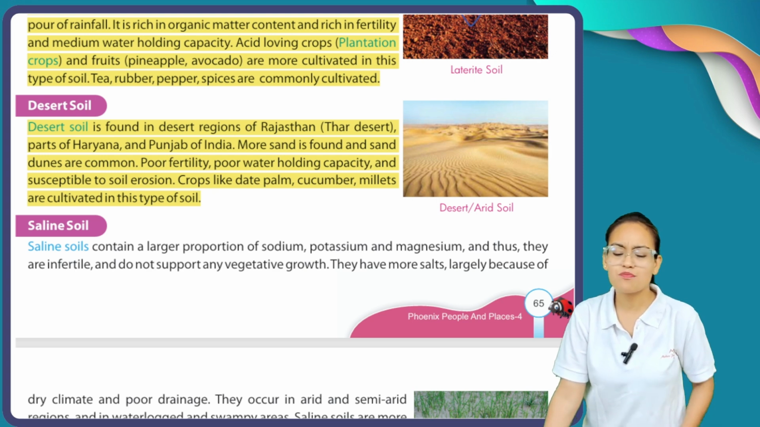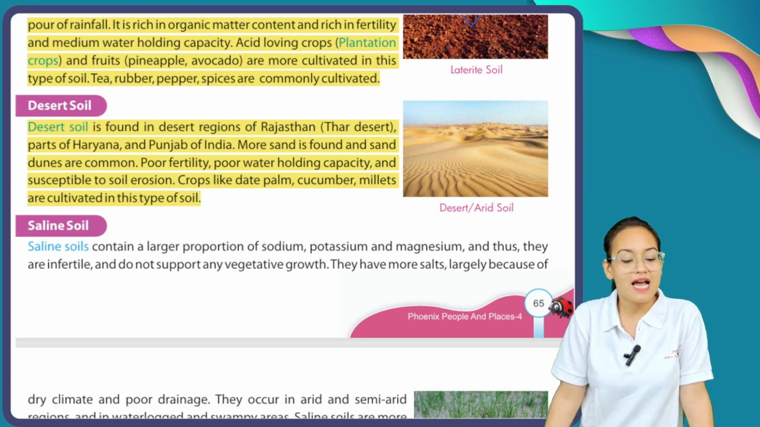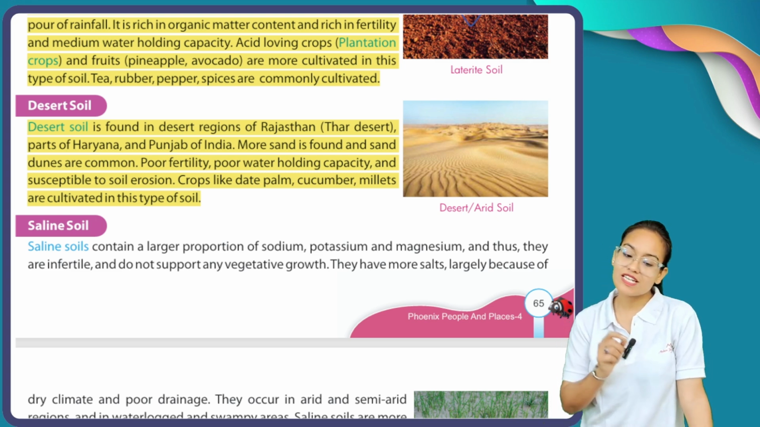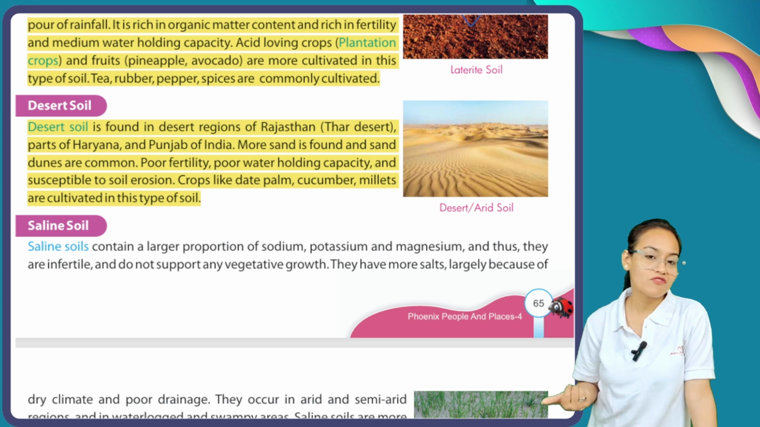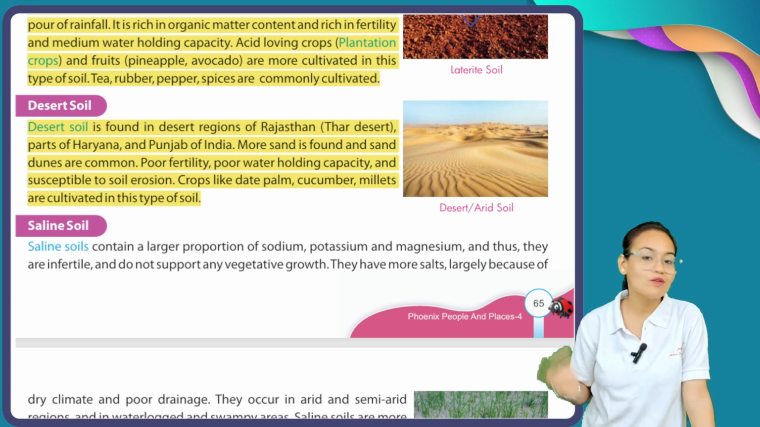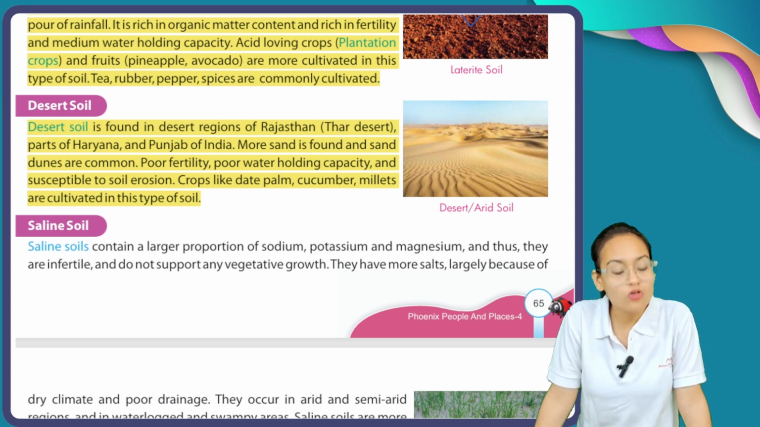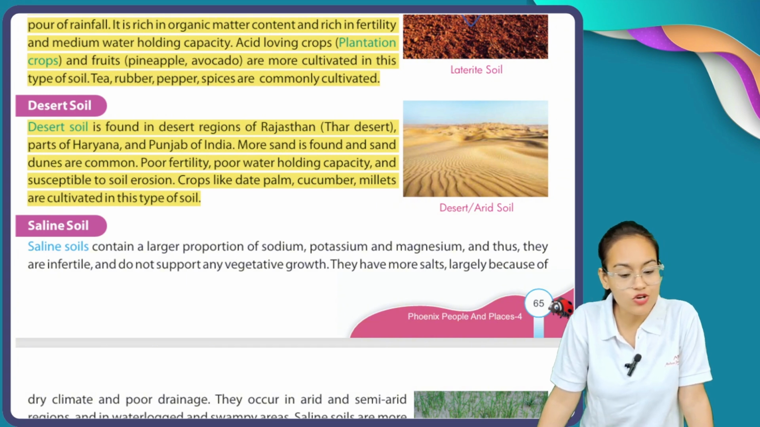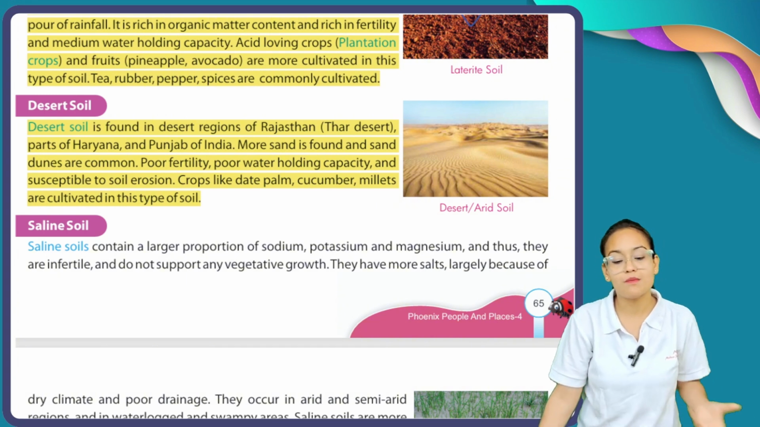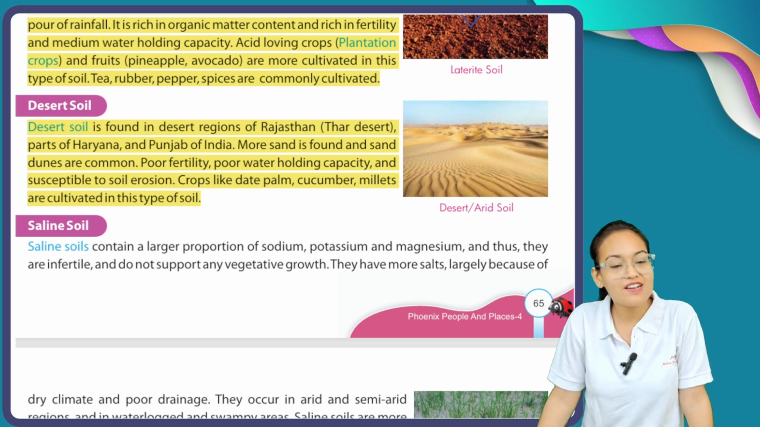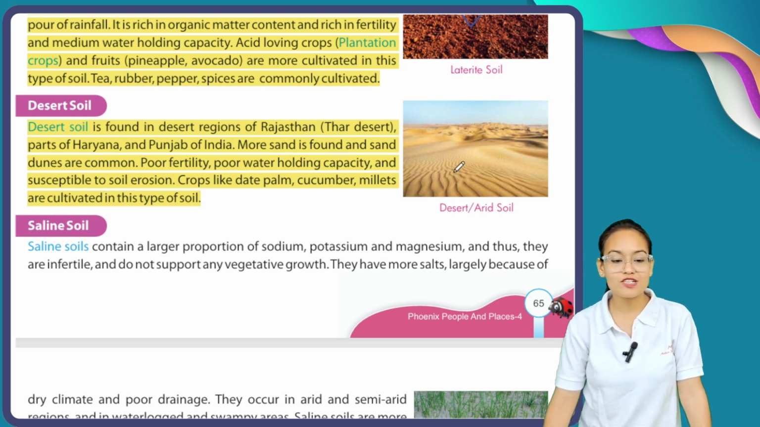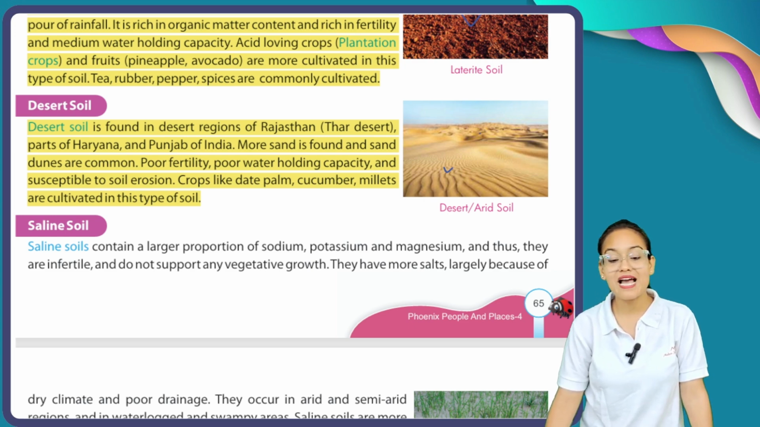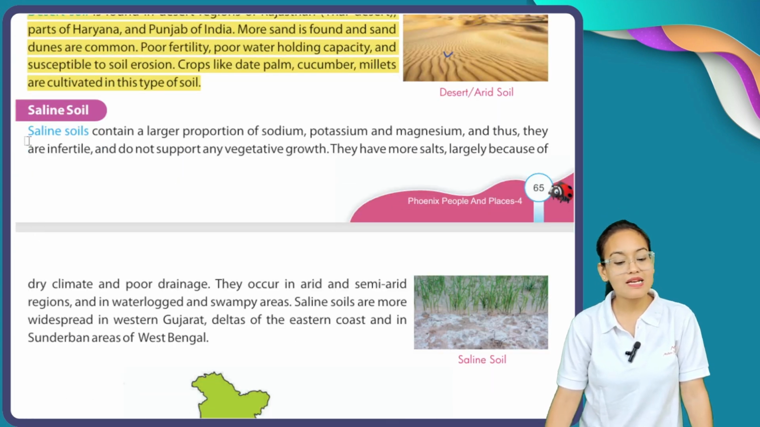Poor fertility, poor water holding capacity, and susceptible to soil erosion. So the desert soils are very poor in fertility. They can't hold water. Crops grown on desert soil are date palm, cucumber, and millets. So my dear students, here you can see this is your desert soil, or sometimes desert soils are also called arid soil. Now saline soil.